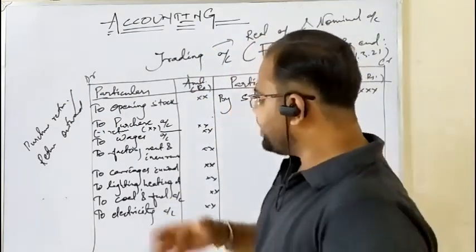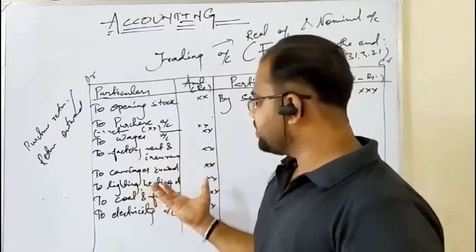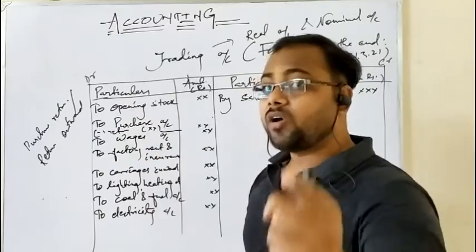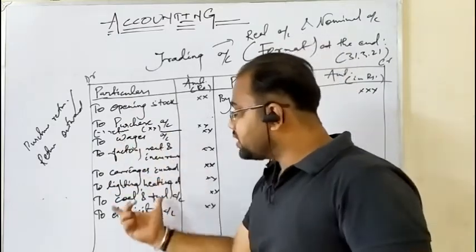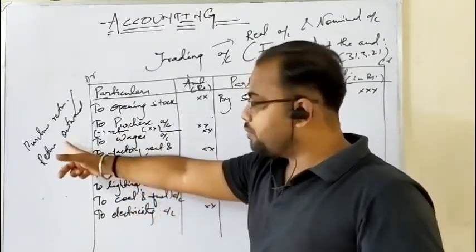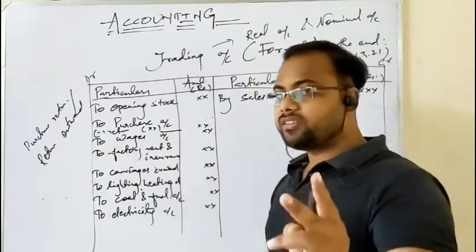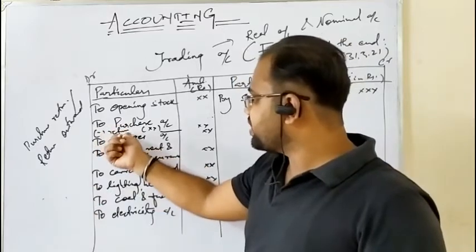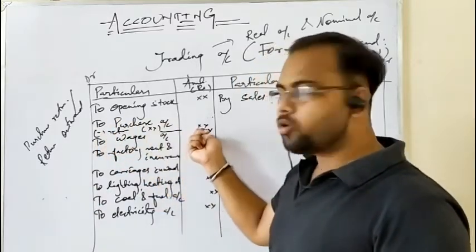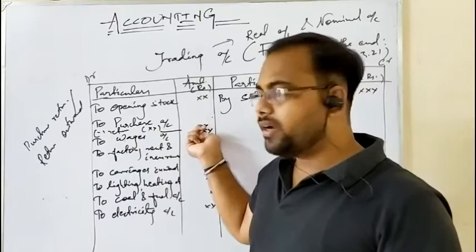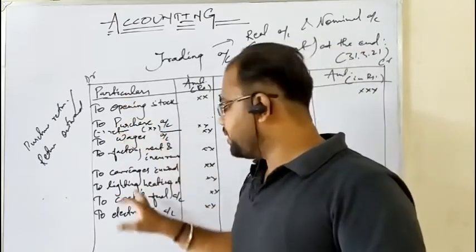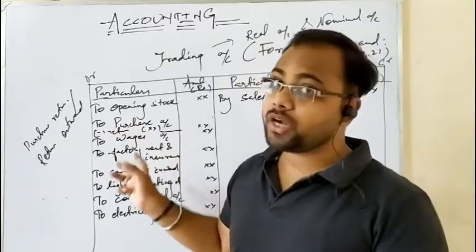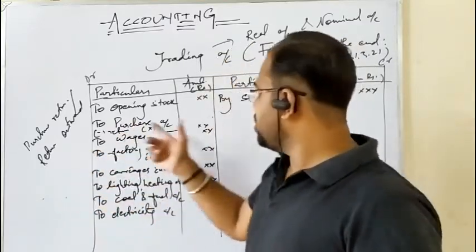But if we have omitted to post the returns of the purchases and you have made all the items posted, this is the reason why I have written all other items or expenses without indicating the returns. Okay, listen carefully. If there are any returns and you have left space over here, then you can deduct them from the purchases and write the net amount on the outer column of the trading account debit side. But if you have not left space, or if you have omitted to post the returns of the purchases, then what can you do? You can write it on the opposite side.